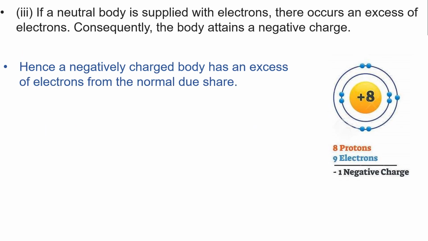In third case, if a neutral body is supplied with electrons, there occurs an excess of electrons. Consequently, the body attains a negative charge. Hence a negatively charged body has an excess of electrons from the normal due share.